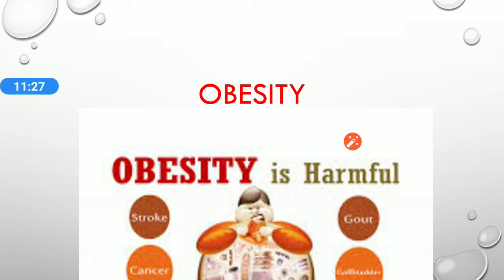Improper food habits like eating fried food is one major reason for the obesity. Eating throughout the day and lack of exercise are two other important reasons for obesity. And this obesity leads to many health problems. So, we should always take balanced diet and we should eat when there is a need of eating. Okay?